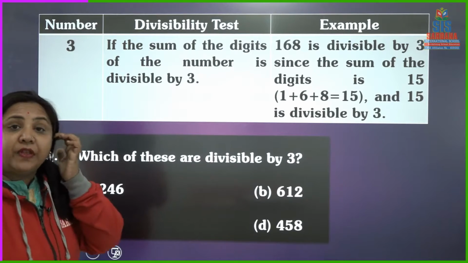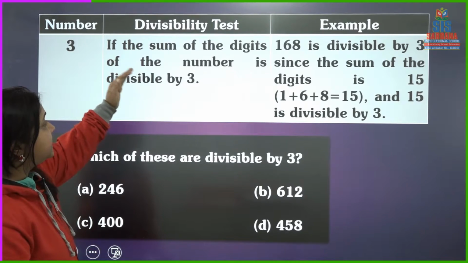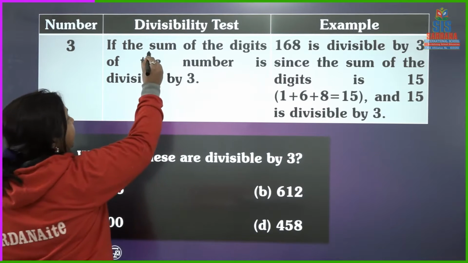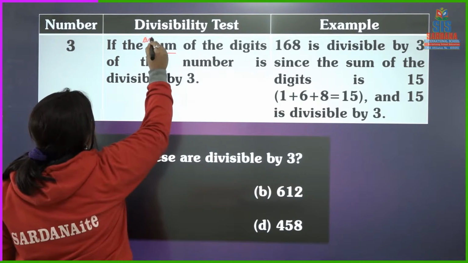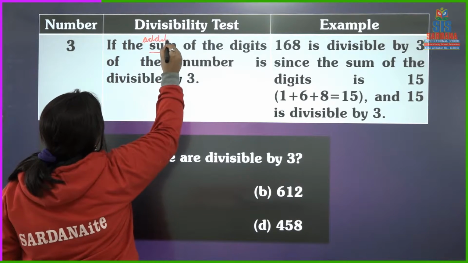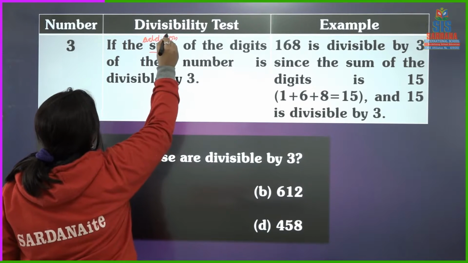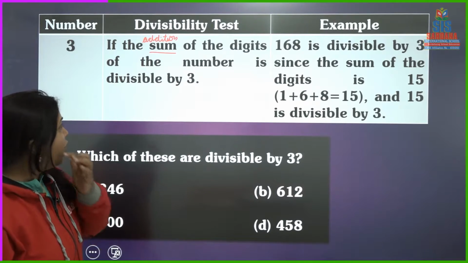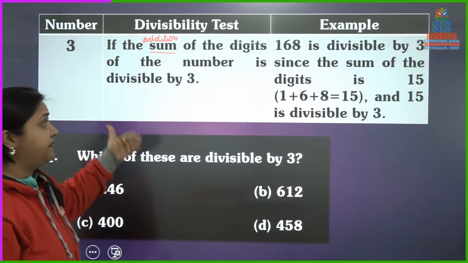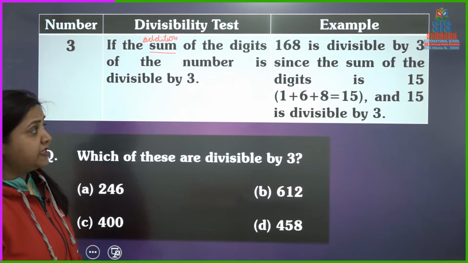Just go to the next one. Divisibility rule of 3. If the sum of the digits, sum means addition, of the number is divisible by 3, then the number is divisible by 3. Very easy.